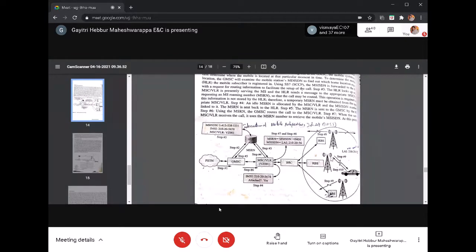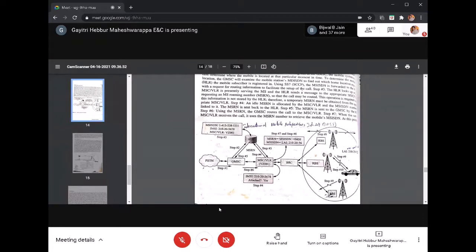So once it has responded, it will make a request to the radio base station. It will come to know the status, and that information will be updated in the VLR: where is the location of this mobile? And it will also assign the traffic channel to this mobile station, and the connection will be established from the PSTN to GMSC, GMSC to MSC VLR, MSC VLR to BSC, and BSC to radio base station 1, 2, 3, or whatever it is, and from that to the mobile. This is how the number will be connected to the particular mobile station in the destination.